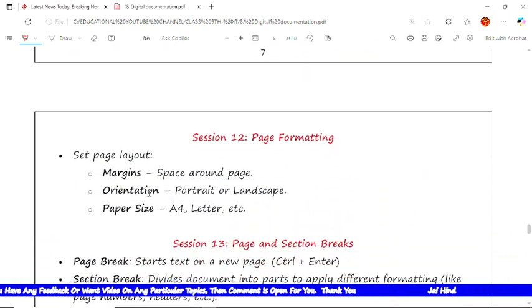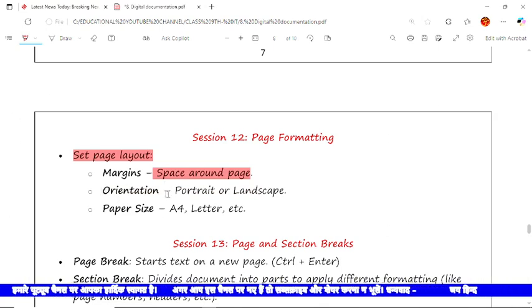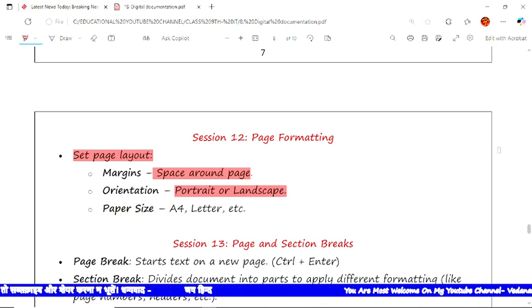Now next, session number 12, page formatting. In page formatting, there is set page layout, meaning the margin around the page. I have taken the margin here. Orientation means there are two orientations, either portrait or landscape. I am showing it in portrait form. There are many page sizes here, A4 size, letter size, etc.